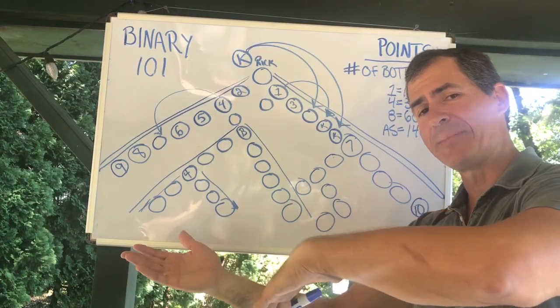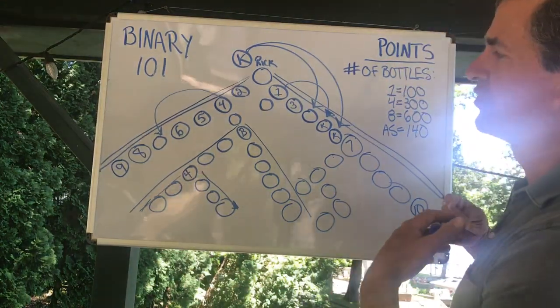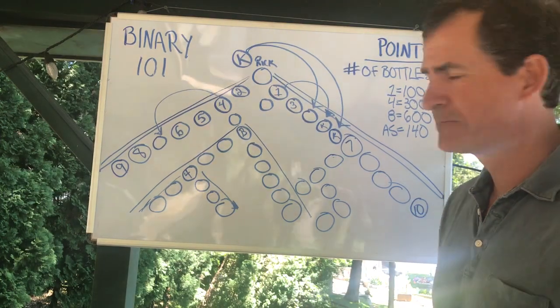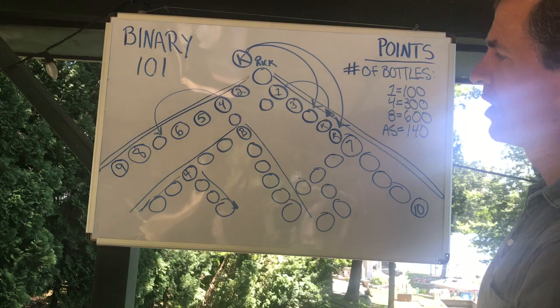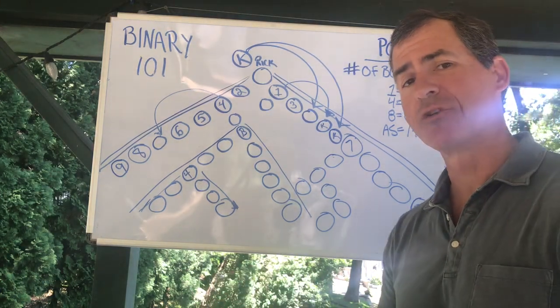So your next one is going to be ambassador, and that's just having a total of 10 people that you've sponsored, and that's the same thing for diamond ambassador. So that's binary 101, and in my next video we'll talk a little bit more about volumes.